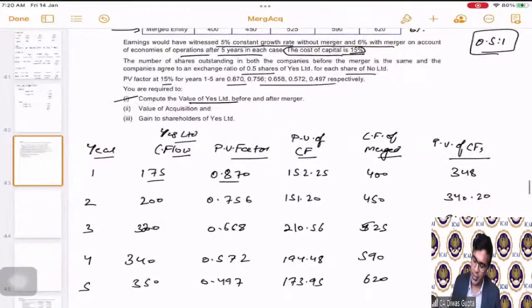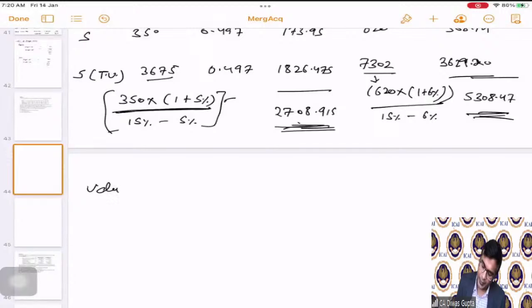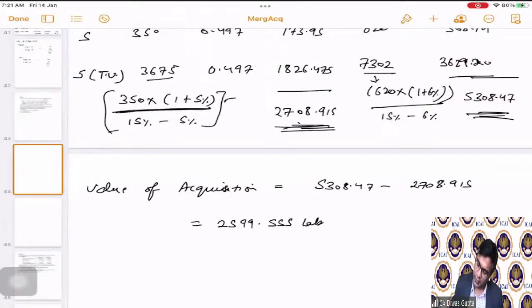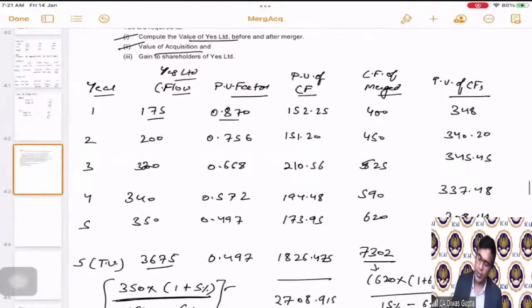Now the second part, it is asking us to calculate the value of acquisition. So the value of acquisition is equal to 5308.47, which is the value of the merged entity, minus the value of the entity before merging. Hence, the acquisition value comes out to be 2599.555 lakhs. This is the value of acquisition. Correct? And the last point is saying gain to the shareholders of Yes Limited.